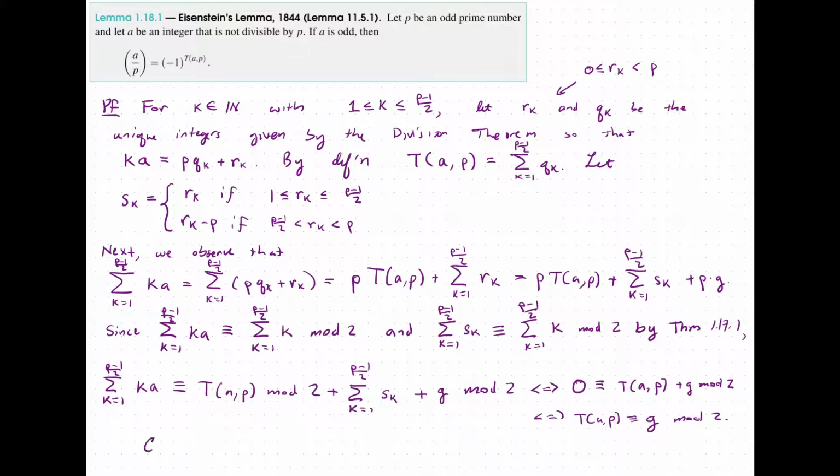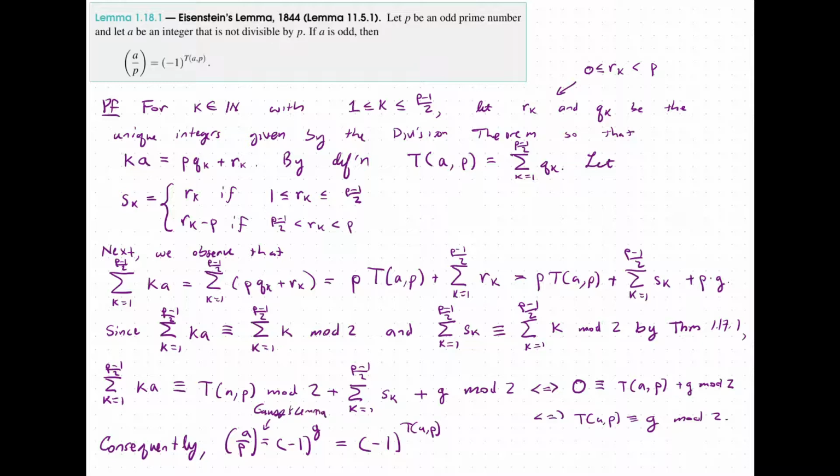And so consequently, -1 to the g is going to be equal to -1 to the t of a comma p. But we know by Gauss's lemma that -1 to the g is the Legendre symbol for a on p. And so now we have a on p is equal to -1 to the t of a comma p.